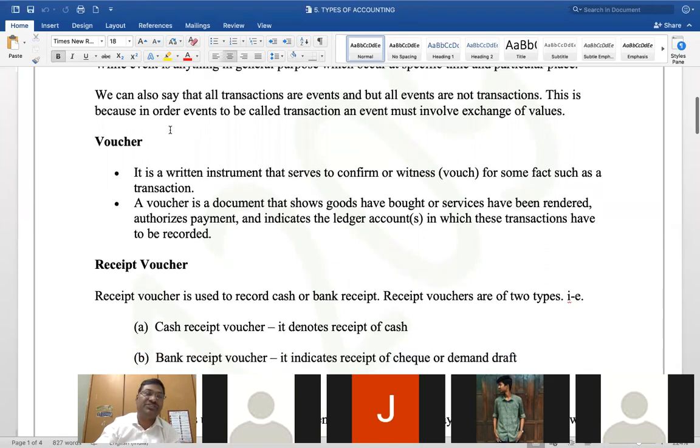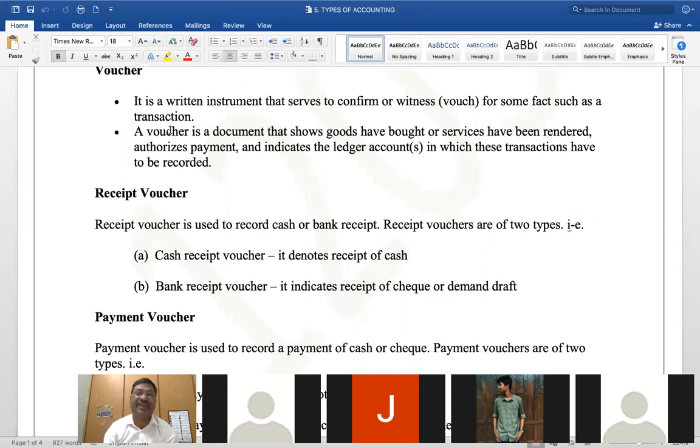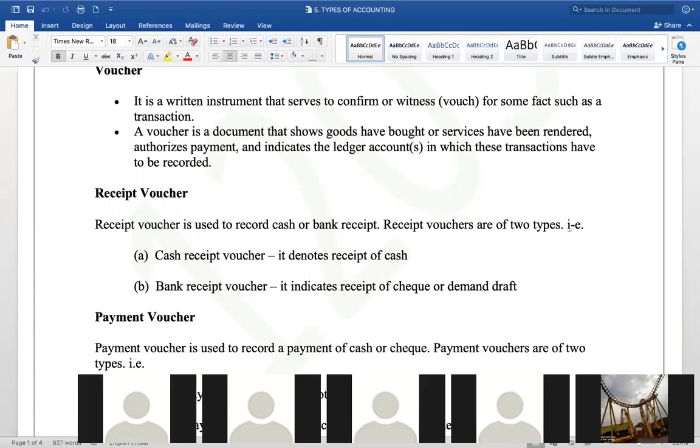Okay. Voucher. What is a voucher? It is a written instrument which serves to confirm that the party has taken money. Let's say if I'm an accountant, I can just misuse the funds. I have paid Sabrina, I have paid Maria, I have paid Sai Vineet, I have paid Amrut, Isham. I will go on writing that I have paid, right? But did I really pay?